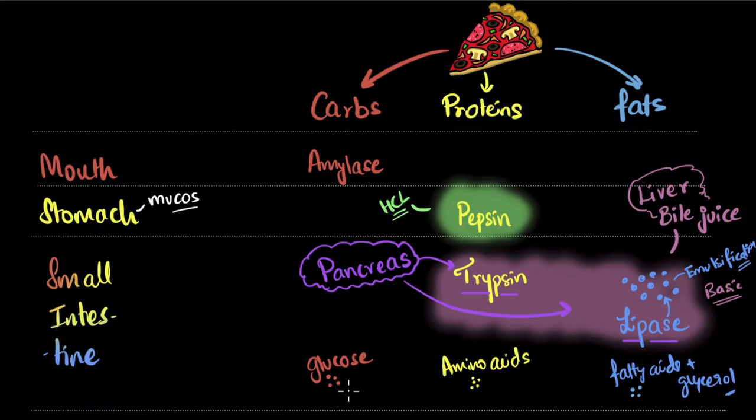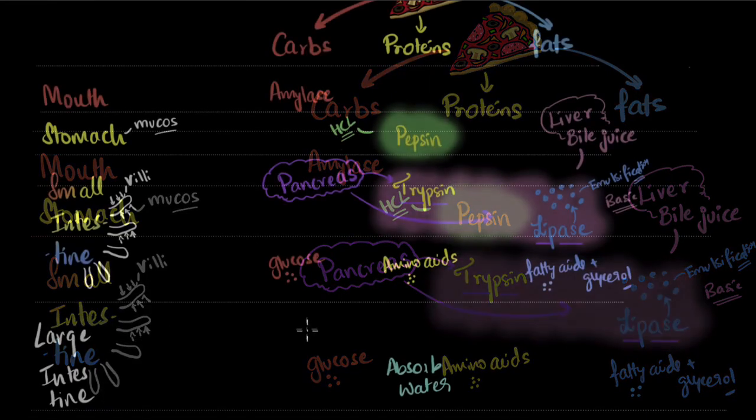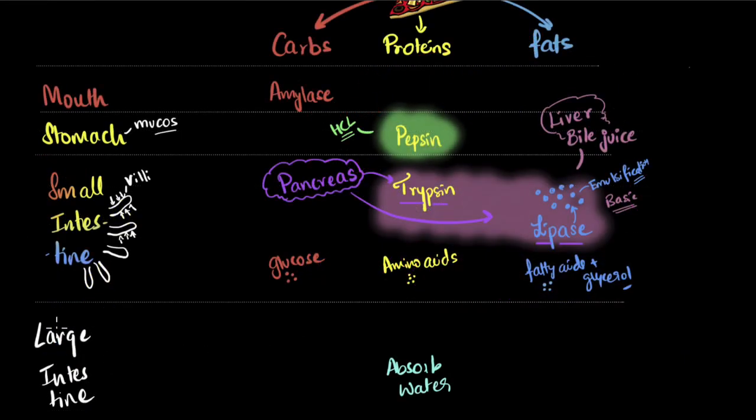To ensure maximum absorption happens, the small intestine has these finger-like projections that increase the surface area, which are called villi. This increases the surface area and maximizes the chances of absorption so that the maximum amount of nutrient is absorbed in our body. And then finally, whatever is left goes into the large intestine where water is reabsorbed. And then the solid mass is excreted through the anus.